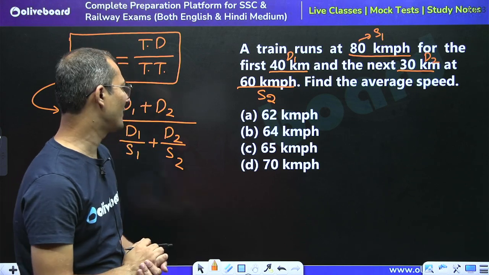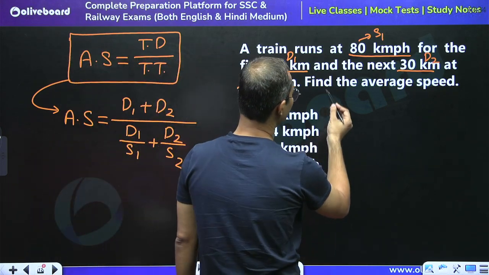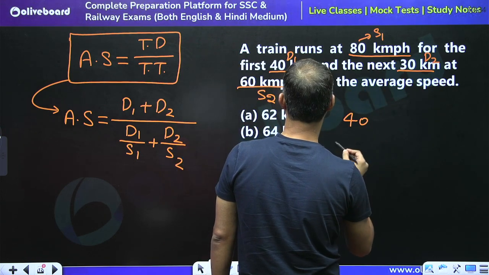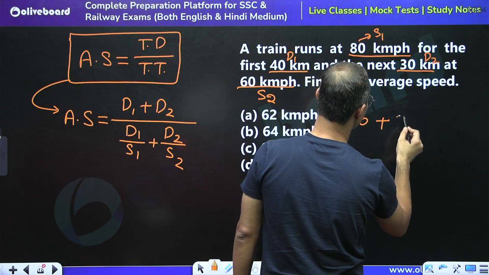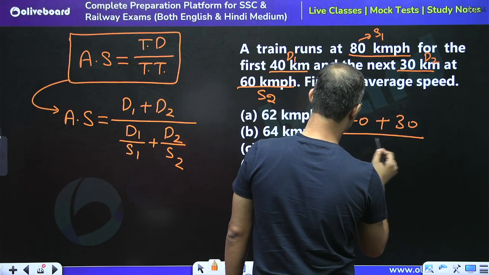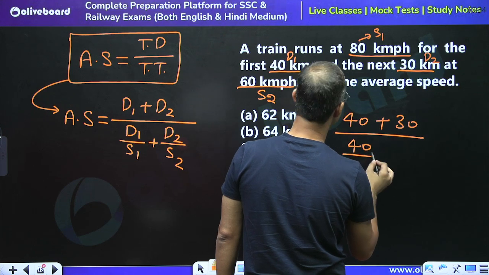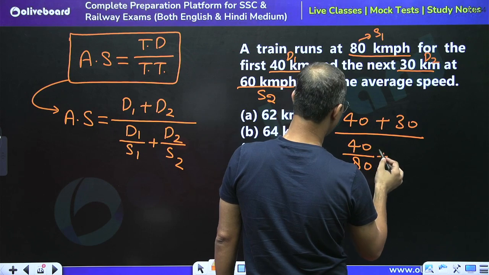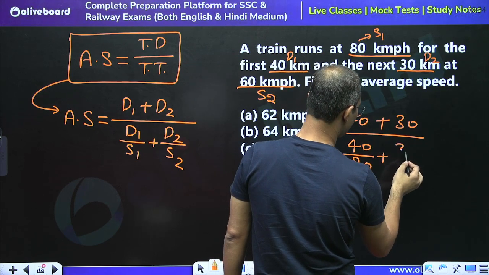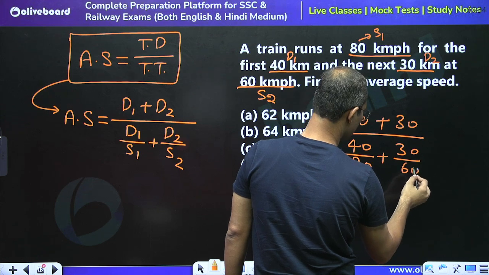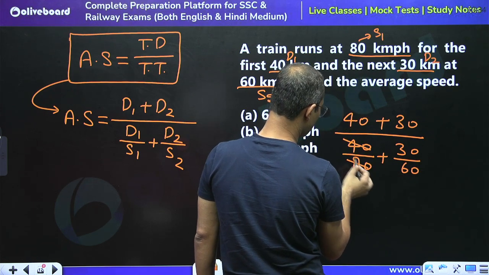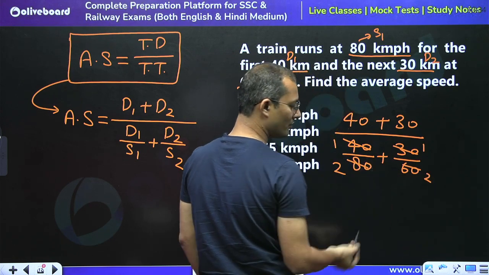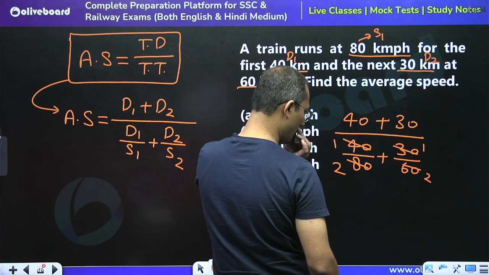So the process is very simple. The first distance is 40 and the next distance is 30, divided by distance divided by speed. The speed is 80, and here the speed is 60, so 30 divided by 60. So this is 1 by 2 and this is 1 by 2. So 1 by 2 plus 1 by 2 will complete 1.